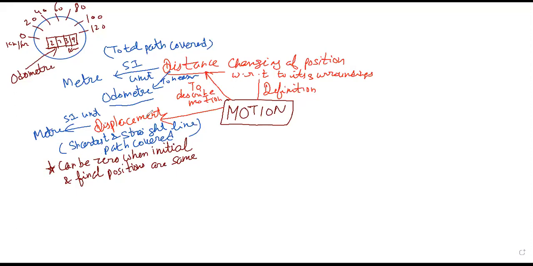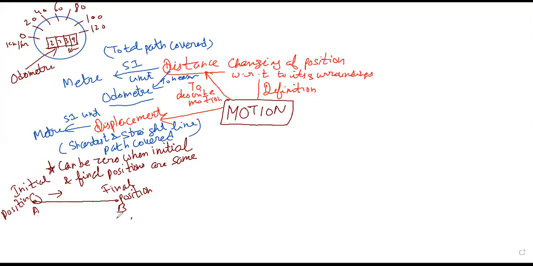Distance and displacement will be equal when a body moves in a straight line without changing its direction. For example, a body going from A to B: this is A, this is B, going from here to here. This is the initial position and this is the final position, right? The body is not repeating its motion, starting from here and ending at this. In this case, distance and displacement will be equal.